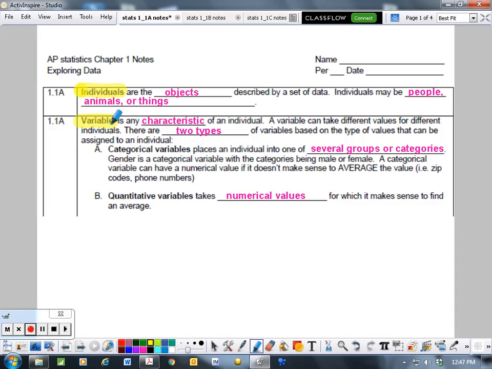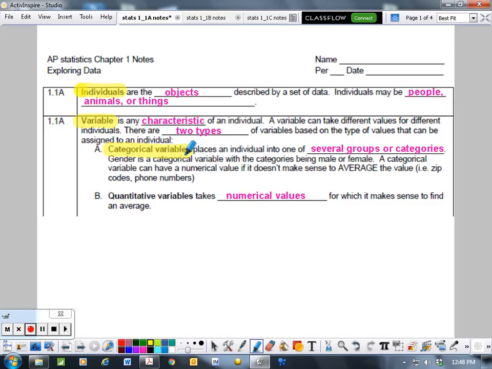There are two types of variables that we're going to be really concerned with, and they're going to be very important second semester when we look at different types of things for different types of variables. Our two types of variables are, first, categorical variables. These are variables that place an individual into several groups or categories. Gender is a categorical variable, with categories being male, female.